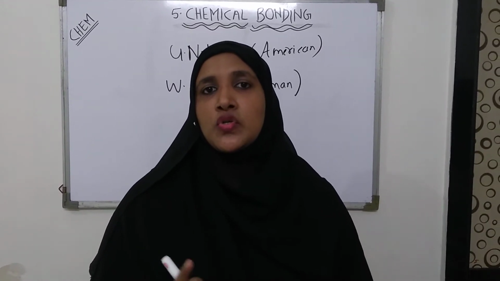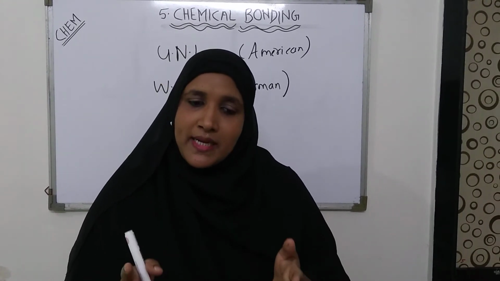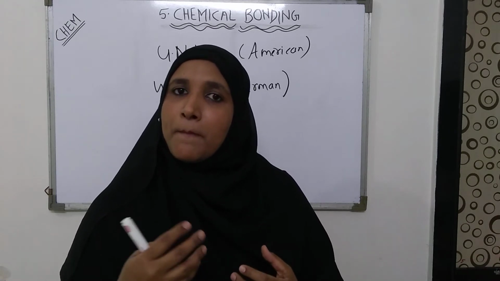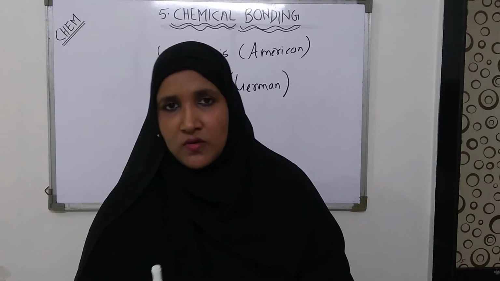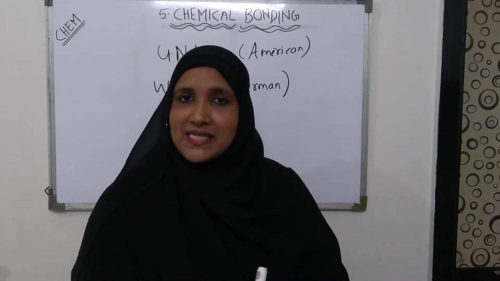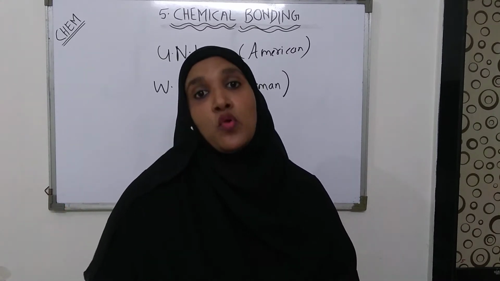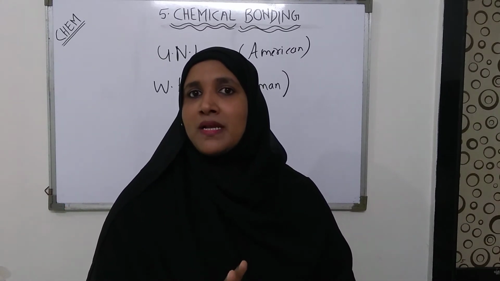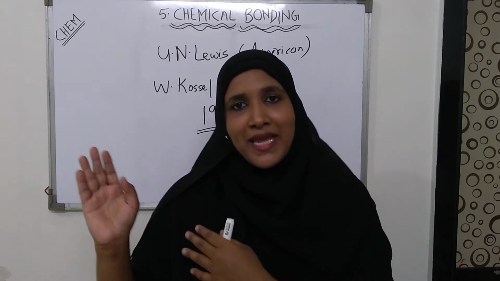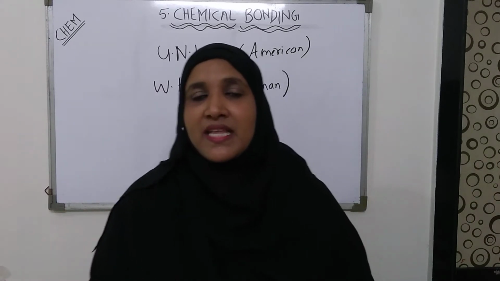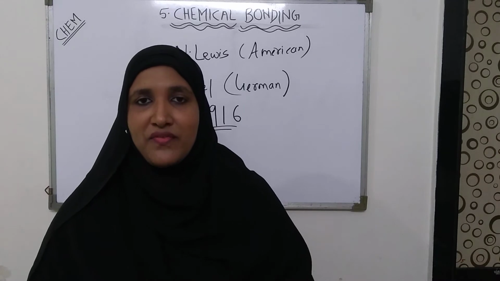Now first of all you should understand the meaning of valency. Valency is the number of bonds made by an element in a compound or in a molecule. So in normal cases, every element will show a certain valency. They may have more than one valency also, but the normal valency of the element can be easily explained on the basis of the theory proposed by Kossel and Lewis, that is the electronic theory of valency.